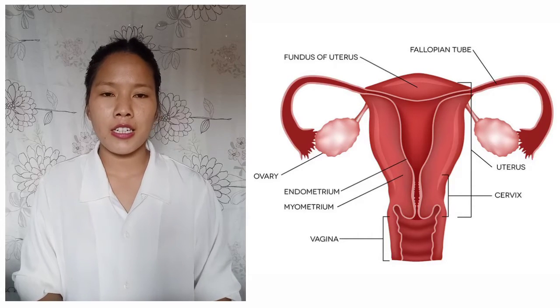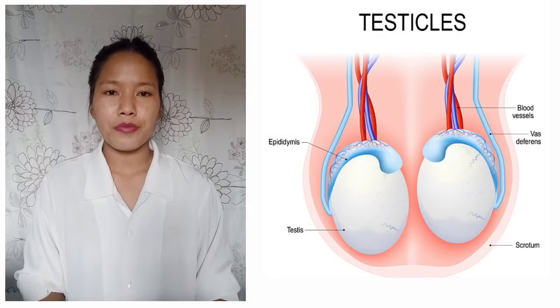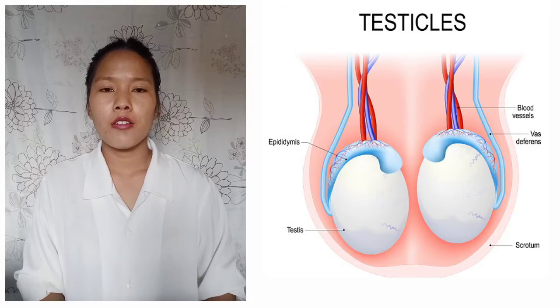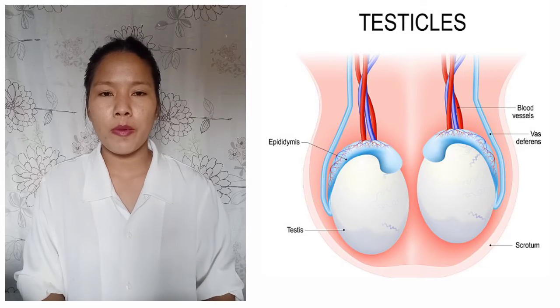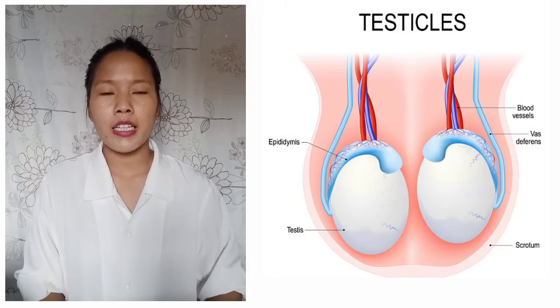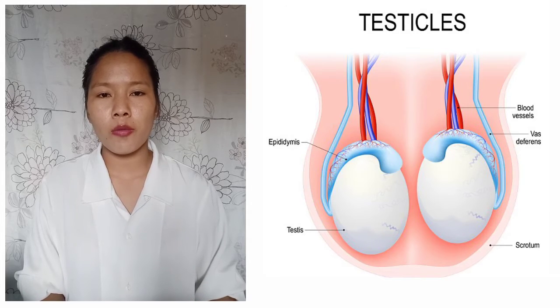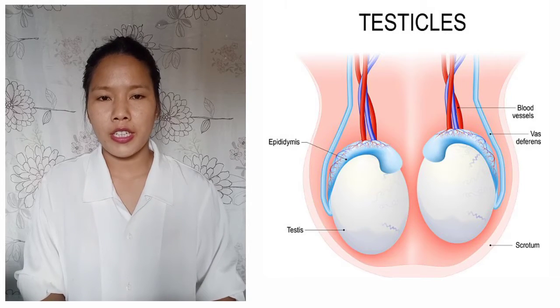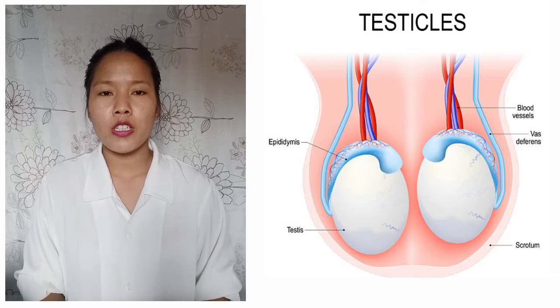Now the next gland is the testes. The testes are located near the lower abdomen of males only, and they secrete several hormones like androgens, among which testosterone is the most important.